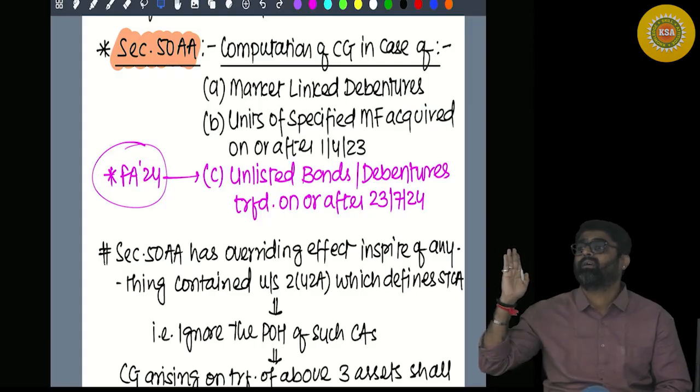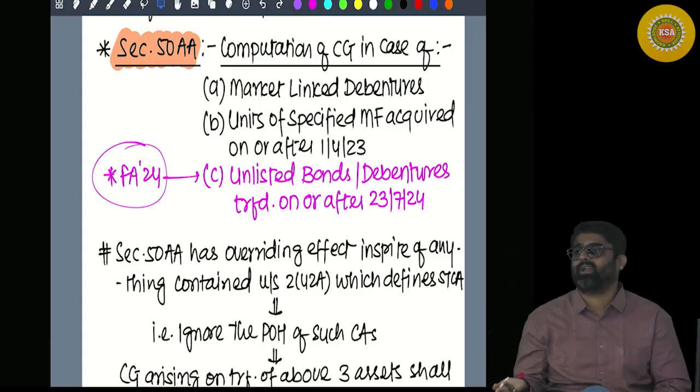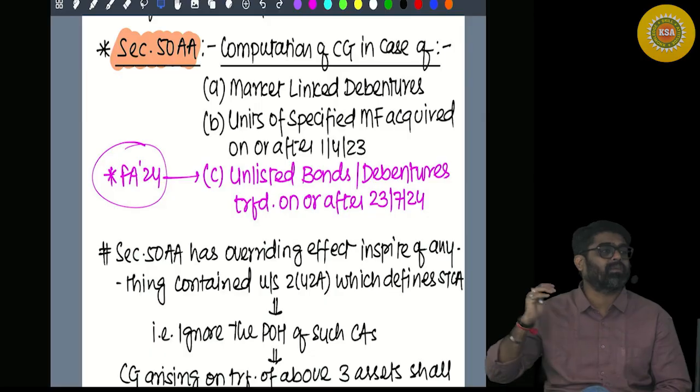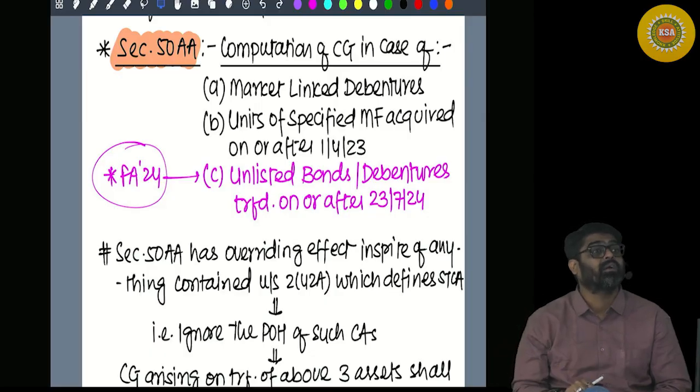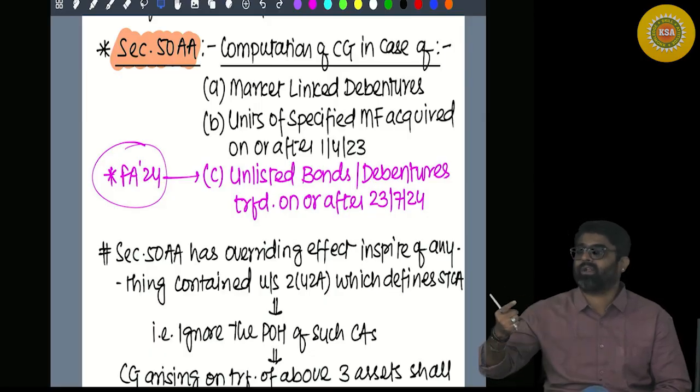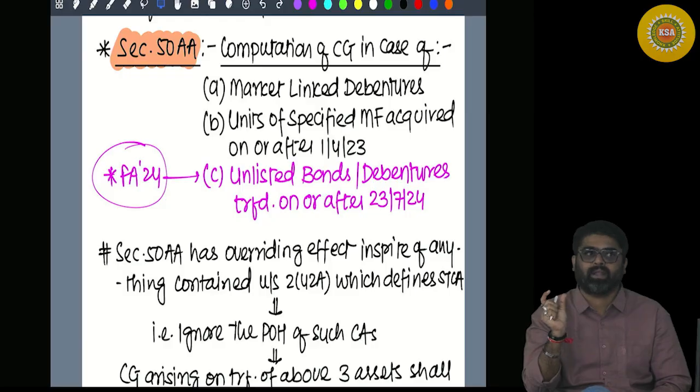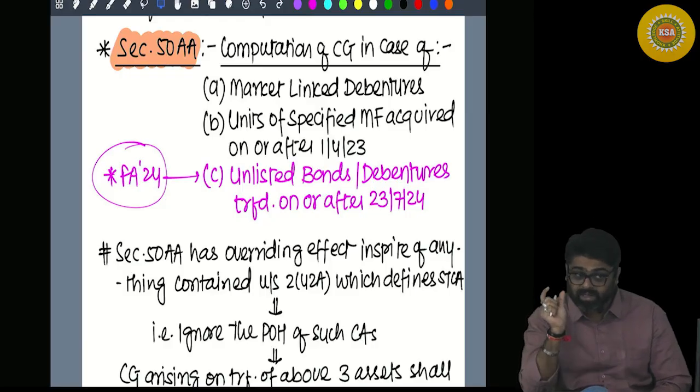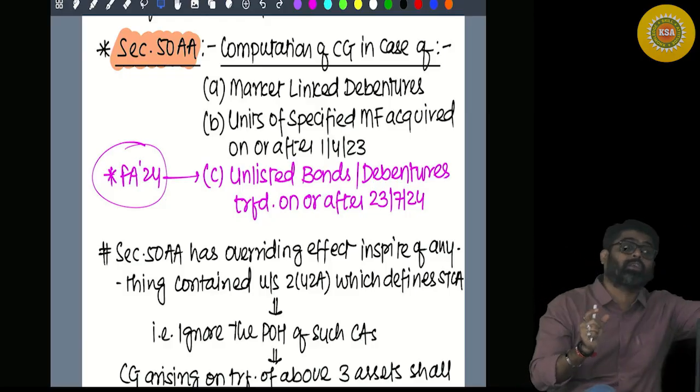Market linked debentures, debt only. But the returns are market linked, meaning the rate of interest keeps on changing. That rate is not fixed. That rate depends on some other security.